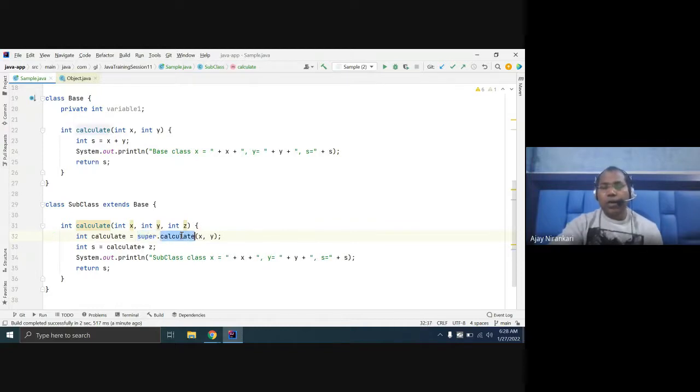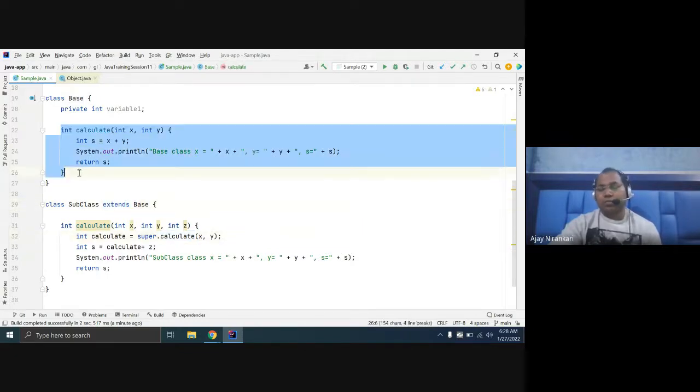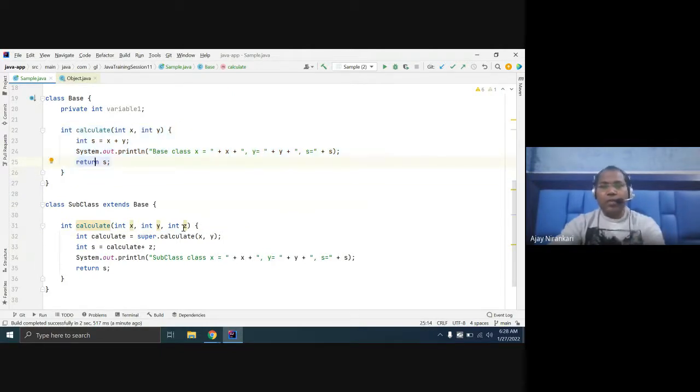Super dot calculate is a clear indication that you are telling the compiler to go to the superclass, the base class, and find this calculate method. This will help in cases of confusion.